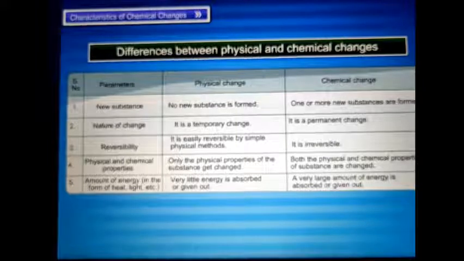Chemical change: one or more new substances are formed. It is a permanent change. It is irreversible. Both the physical and chemical properties of the substance are changed. A very large amount of energy is absorbed or given out.